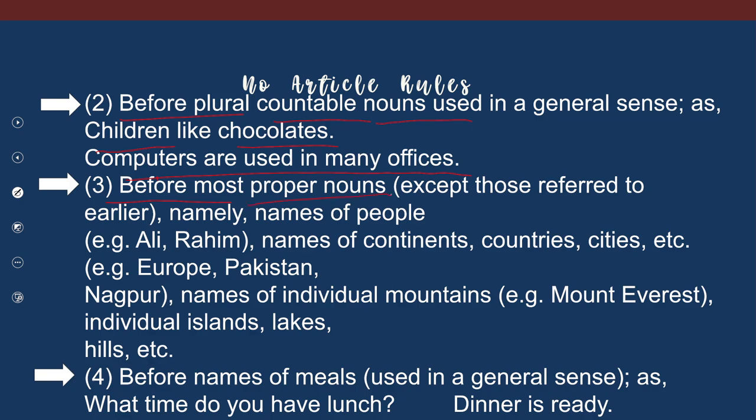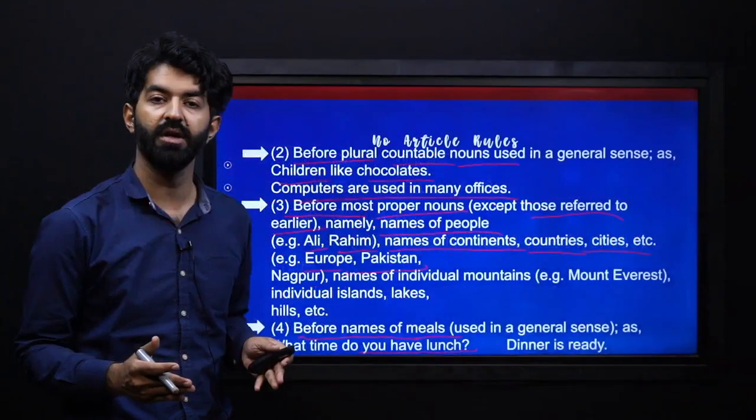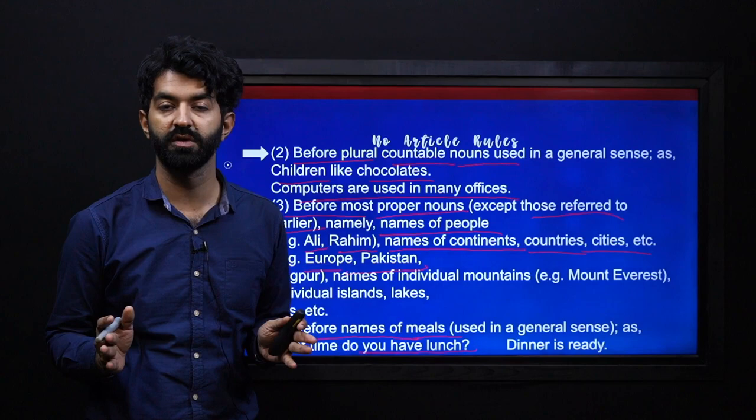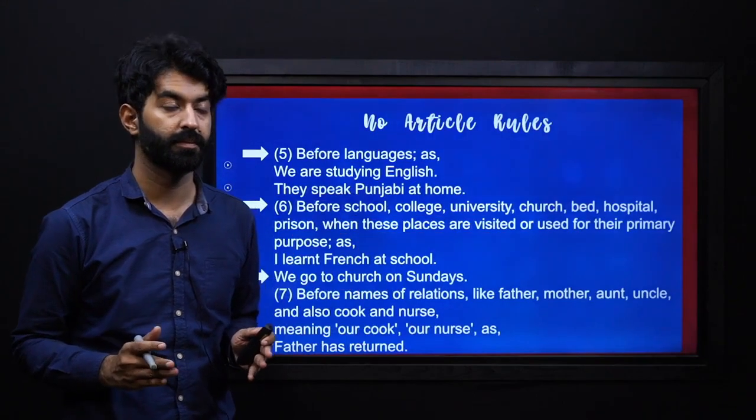Before most proper nouns, for example, except those referred to earlier, namely names of people like Ali, Rahim, names of continents, countries or cities, etc., Europe or Pakistan. So you can see that no articles are used. Also, before names of meals, which are also used in a general sense, as in what time do you have lunch? Dinner is ready. We will not use articles in this situation.